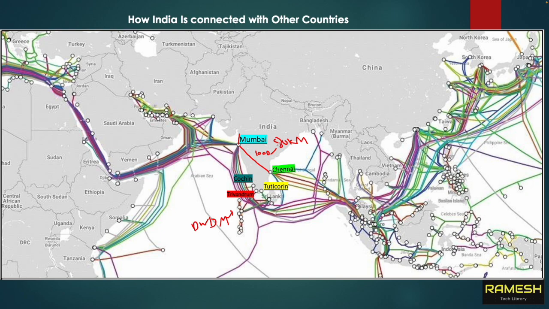Suppose for every 80 or 100 kilometers you need to install DWDM, how many DWDM do we need to install here? 10. Same here: from Mumbai to another country, suppose Oman or Yemen, there are thousands of kilometers. Every 100 kilometers under the sea they will install amplifiers. The amplifiers will amplify the given input signal. So that's how it connects.